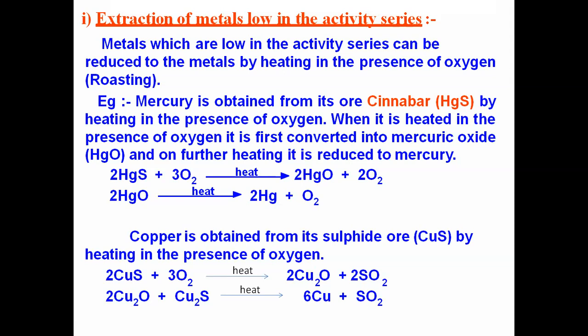Most of the metals low in the reactivity series are present in sulfide form. First, we have to carry out the roasting. Then the roasted metal, that is the oxide form of the metal, will be heated again so as to get the metal. Sometimes heating is sufficient for the reduction, and sometimes we have to use a reducing agent. In the case of copper, the reducing agent is required, whereas in the case of mercuric oxide, the reducing agent is not required. So based on the metal we are extracting, we need to use the reducing agent. So this is the extraction of low reactivity metals.